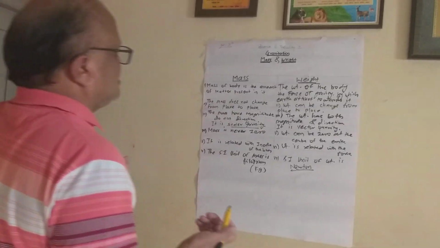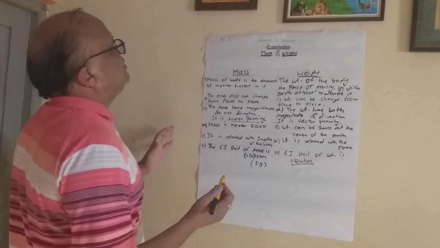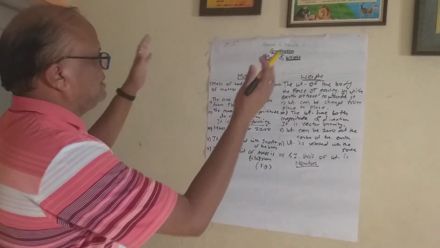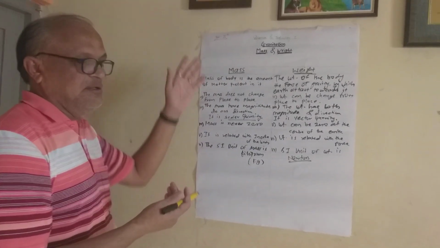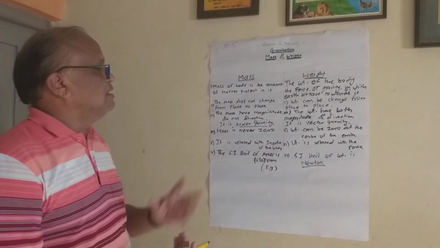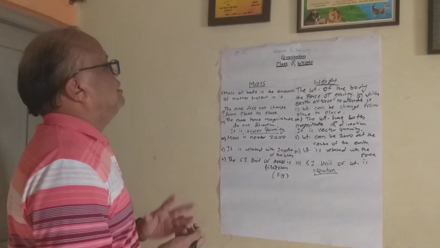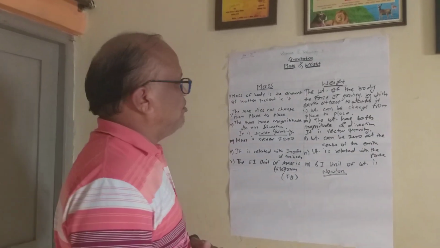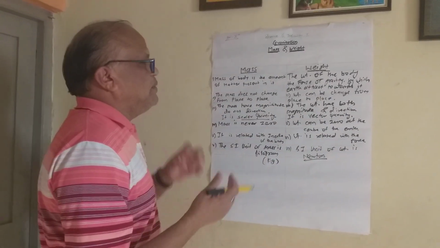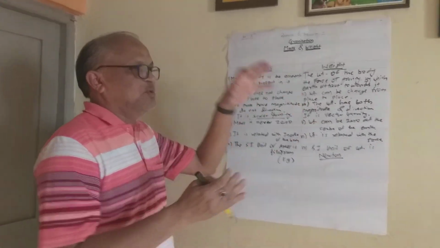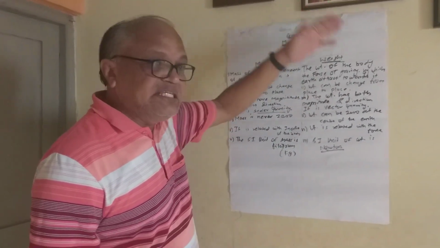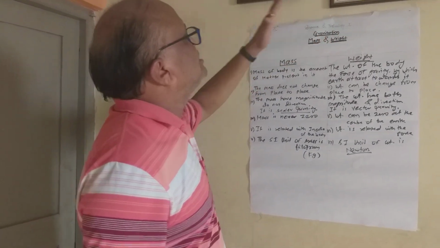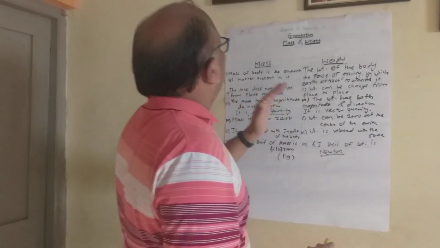Once again, listen carefully, and once again in short, what are the differences between the mass and weight? The mass is nothing but the amount of matter present in the body is called as the mass, while weight is nothing but the force of the gravity by which the earth attracts towards it, or force exerted on body due to the gravity. It is also called as weight.